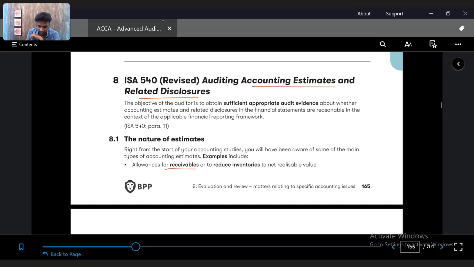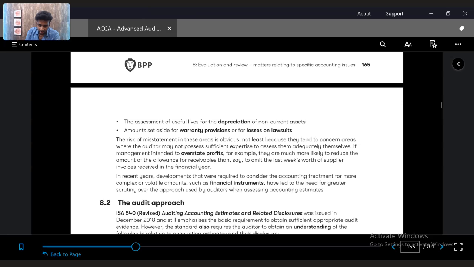For example, allowance for receivables is based on estimates. To reduce the inventories to net realizable value is again based on an estimation. It's an estimation that the value of inventories would be this much. Allowance for receivables is an estimation of the amount of receivables that might not be paid to us. Useful life of depreciation is again an estimation. Warranty provisions are again an estimation.